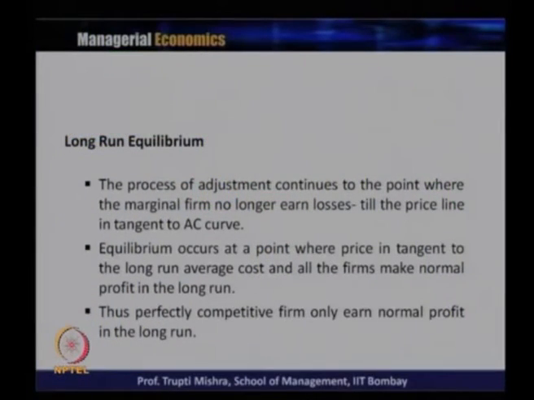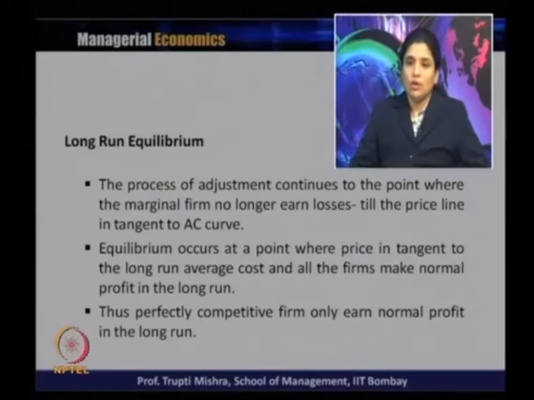The process of adjustment again continues to the point where the marginal firm no longer earns losses, or we can say until the price line is tangent to the average cost. If the price line is tangent to the average cost, that is how we get the normal profit. Equilibrium occurs at a point where price is tangent to the long run average cost, and all the firms make normal profit in the long run.